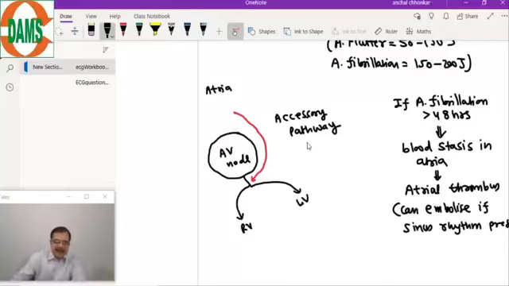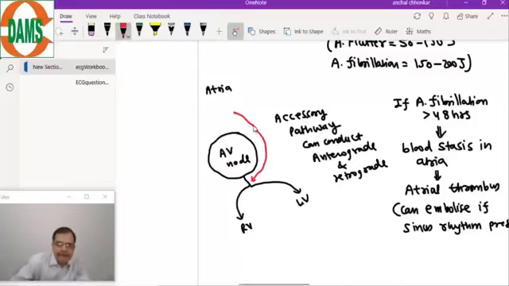that these accessory pathways can conduct anterograde and retrograde. They can conduct anterograde, taking the impulse downward, as well as upward also.